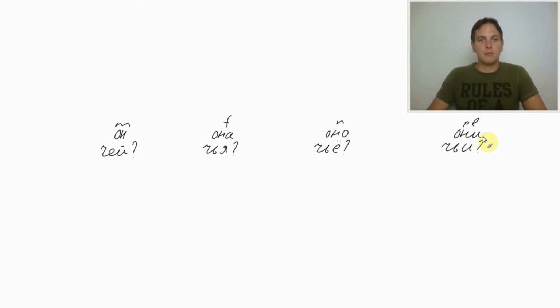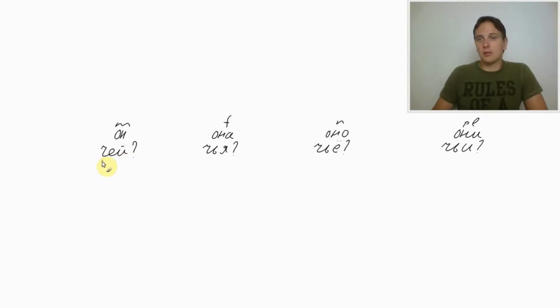So let's take some words. House was дом. Чей дом? Чья квартира? Квартира is flat. Чье окно? Whose window? So чей, чья, чье, and чьи is the same question word, whose. But in Russian language we got different question words for masculine, feminine, and neutral, and for plural.